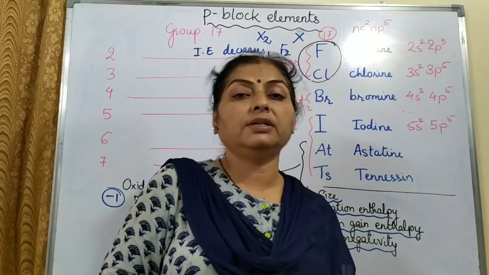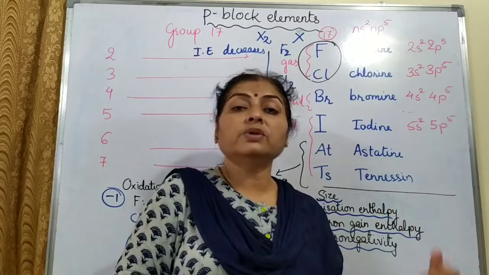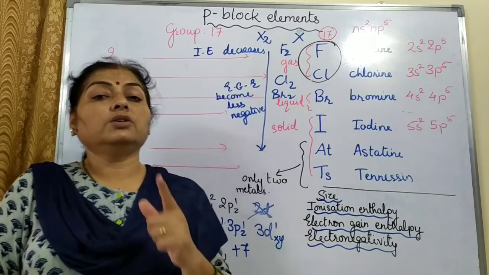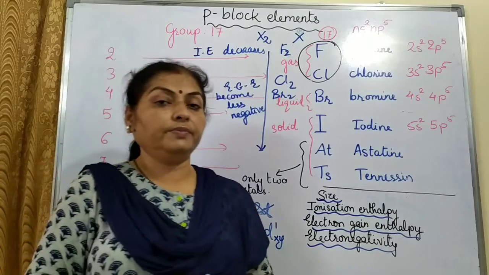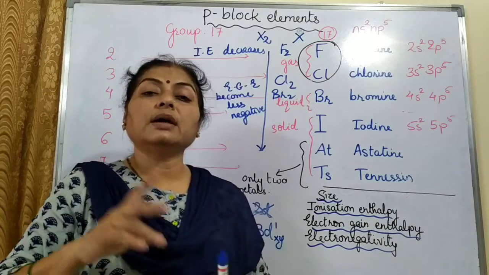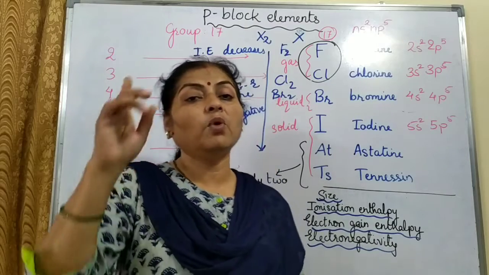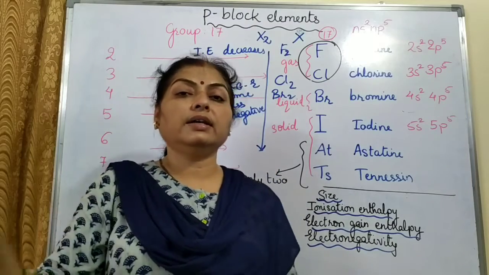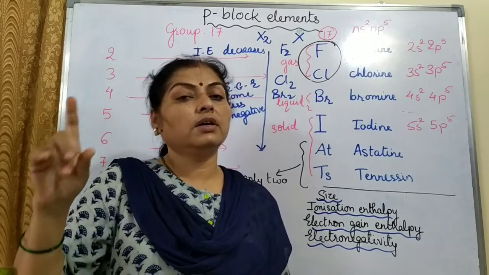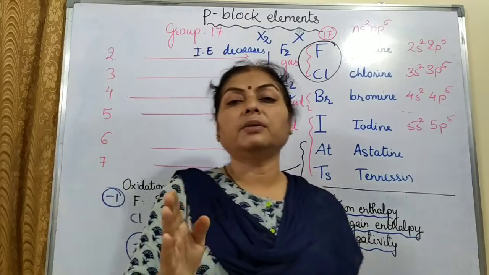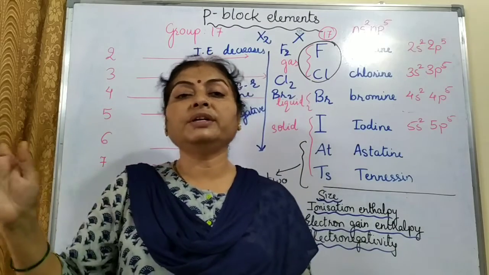More is the stability if a molecule requires more energy to break the bond. Or we can say stability is directly proportional to the bond dissociation enthalpy. The more the energy required to break the bond, the more stable it is.